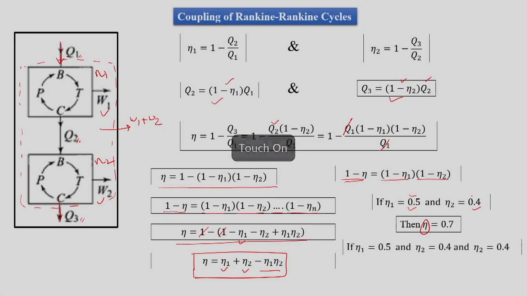Similarly, now take a case that we have 3 cycles clubbed together where eta 1 is equal to 50%, eta 2 is 40% and eta 3 is again 40%, and if we club 3 cycles, then the combined efficiency is 82%. It is a huge efficiency. So, combined efficiency is always greater than the individual efficiency, and this is the advantage of having a binary or multi-fluid cycle.